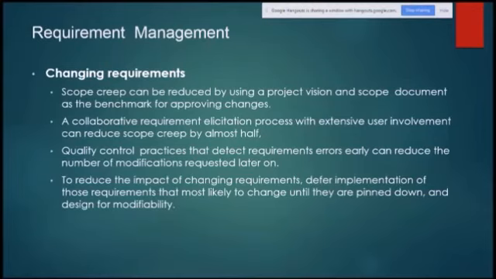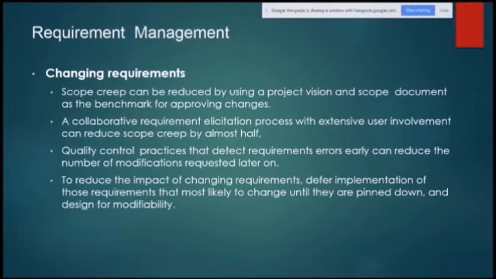In the same way we have requirement management. Changing requirements and scope creep can be reduced by using the project vision and scope document as the benchmark for approving changes. A collaborative requirement elicitation process with extensive user involvement can reduce scope creep by almost half.